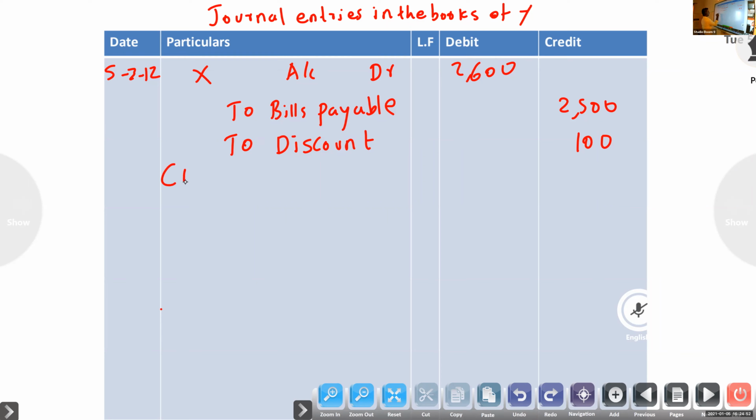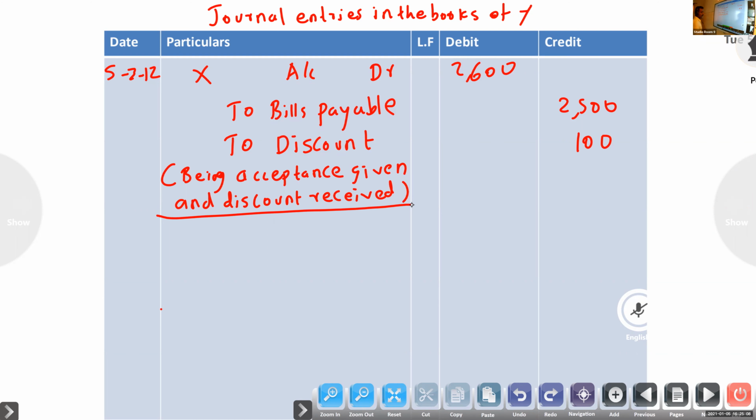Being acceptance given and discount received. He gets discount, that's why credit discount. X is giving discount, so that's why debit.